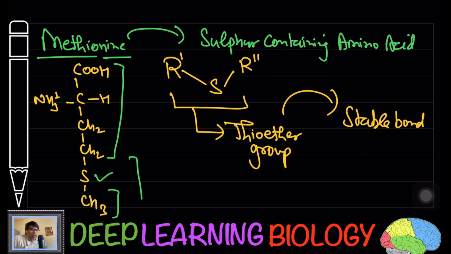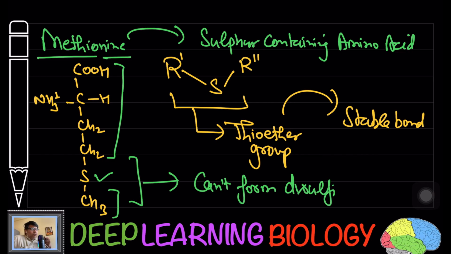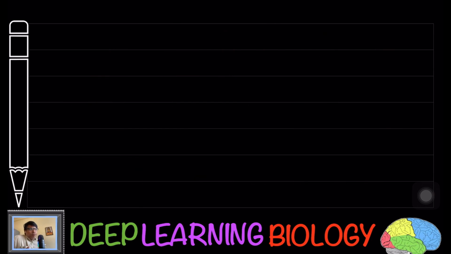This point is very important: methionine, yes, has sulfur, but this sulfur is not going to take part in the formation of disulfide linkage. Which one is going to form it? Cysteine, the other sulfur containing amino acid, takes part in the formation of disulfide linkage. Hopefully this point is clear to you.